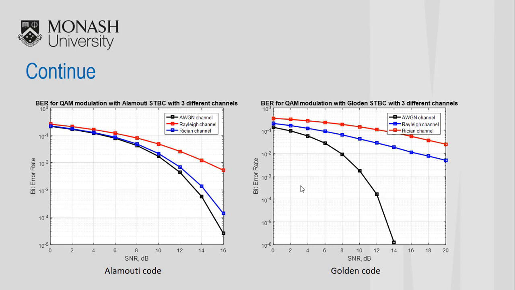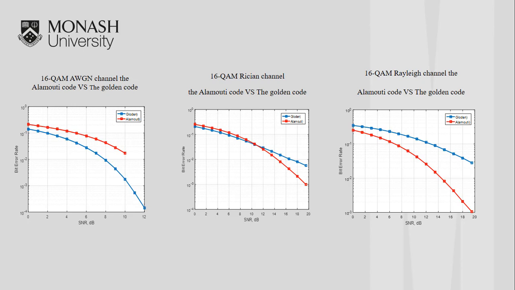But in the Rayleigh channel and the Rician channel, its performance is quite bad. So then I compare the error performance for the system with the Alamouti code and the golden code in these 3 different channels. As the result based on my MATLAB code, you can see these 3 figures.